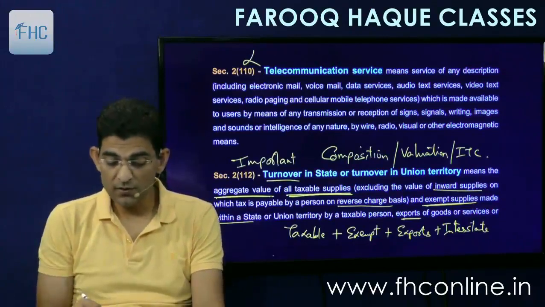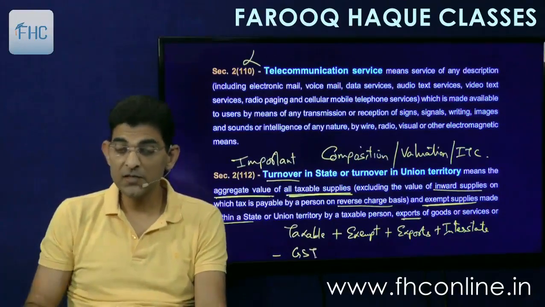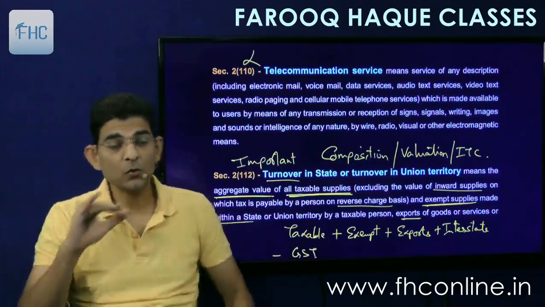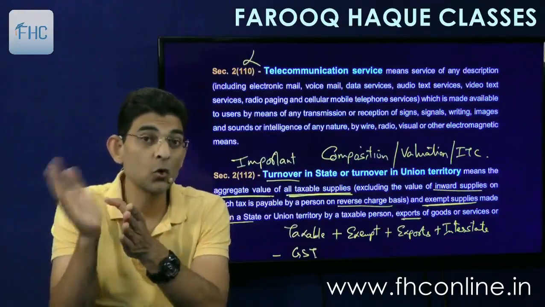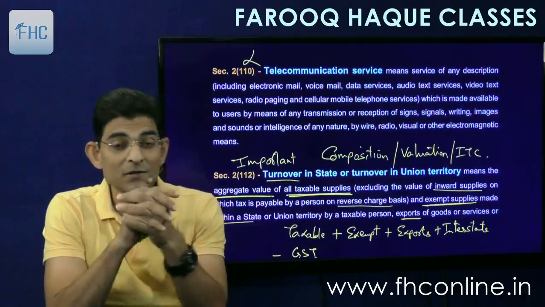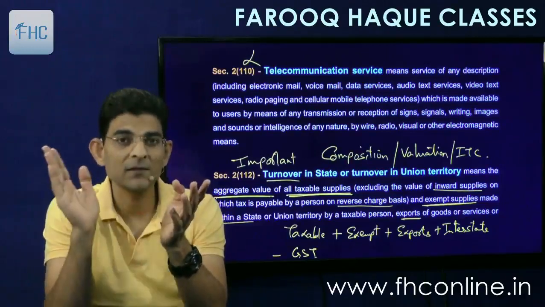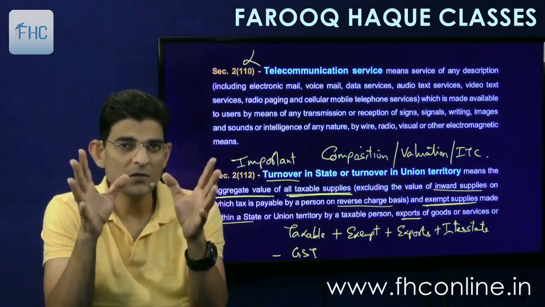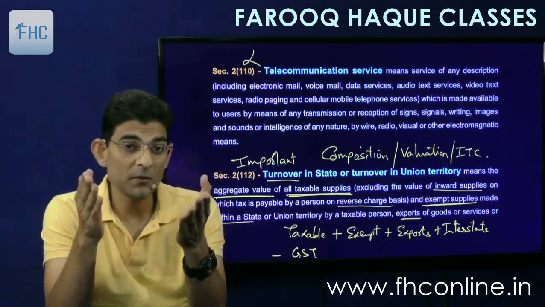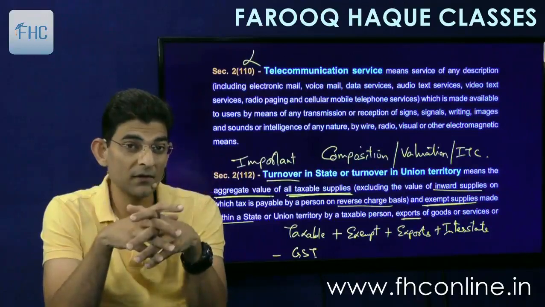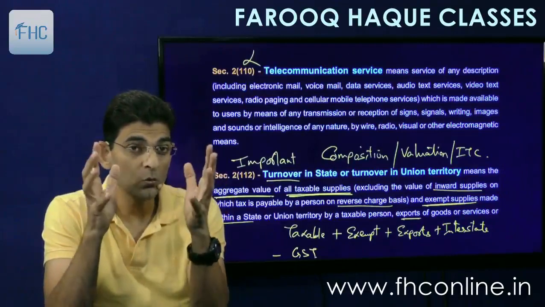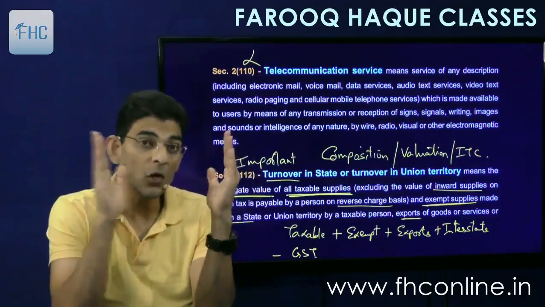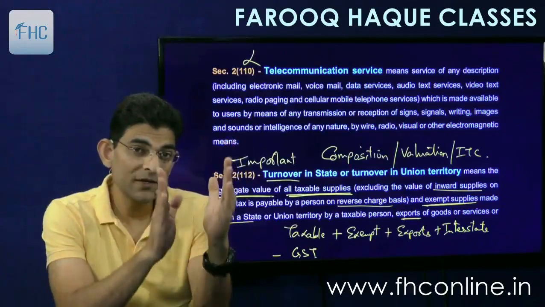And what is excluded? What is to be reduced? The GST. The GST itself is to be excluded from turnover. Means turnover will be of value net of tax, not gross of tax. So if tax is included, you have to deduct it. For example, I sell goods at 10,000 and there is 1800 GST on that. So I am recovering from you 11,800, right? 10,000 plus 1800 tax. What will be the turnover? Turnover will not be 11,800. Turnover will be only 10,000.